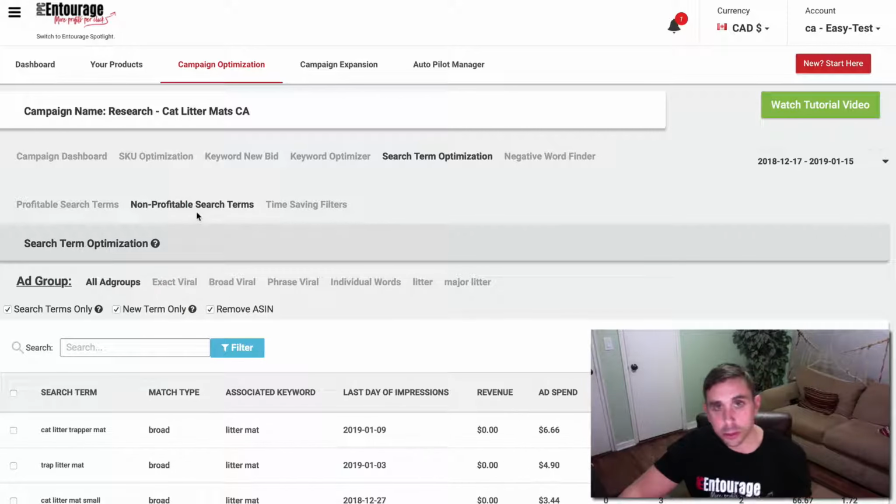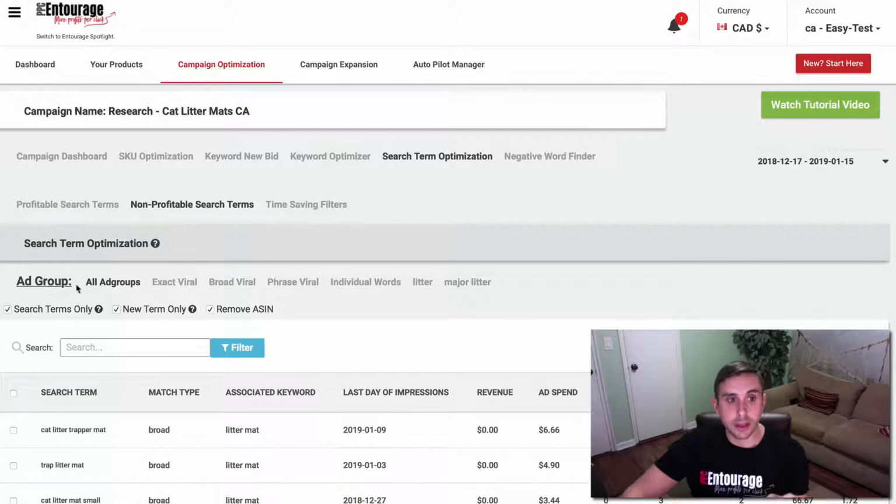So what we're going to show you is all of the search terms that are underperforming. Either they have lots of clicks but no sales, which means they have a 0% ACOS. They're going to be listed right over here. Maybe they're above your ACOS target zone, what we set before of 40%. They would be listed right over here. Or if they have no ad spend whatsoever, they would be listed right over here. Okay, so that's going to be in the non-profitable search terms. You can also look at the profitable search terms, but I want to focus in on the non-profitable search terms.